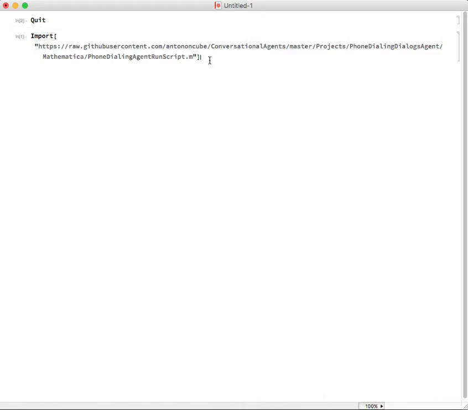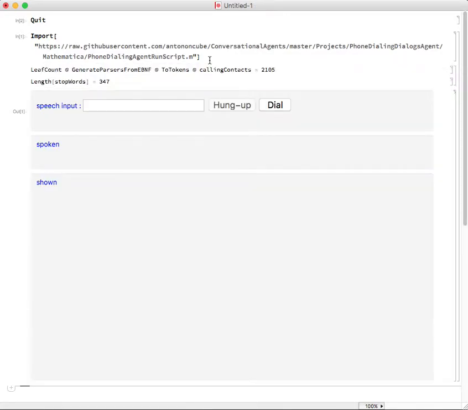Hello. In this movie, I'm going to demonstrate a prototype of a conversational agent written in Mathematica. And so what happened here, we just loaded some script, run some script from a GitHub repository, and we got this dynamic interface, which has functionalities provided by this conversational agent.